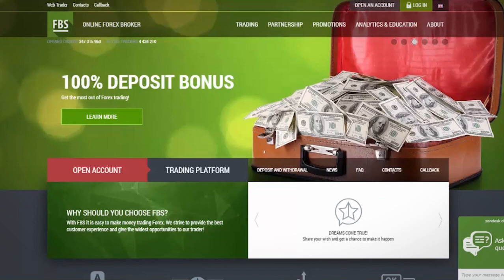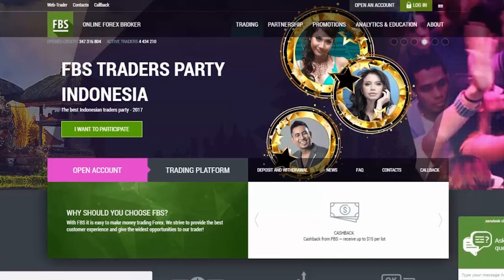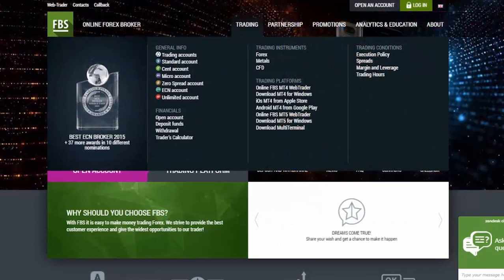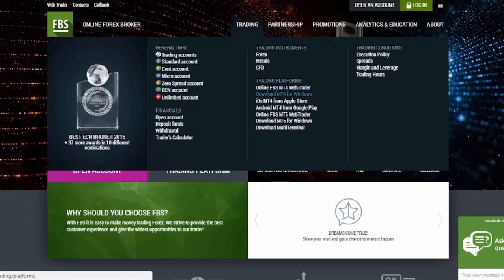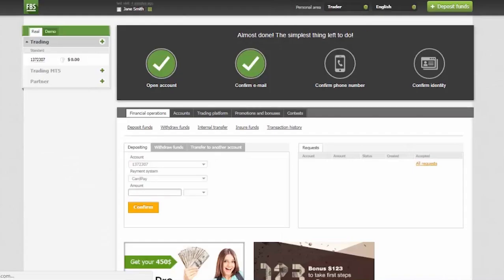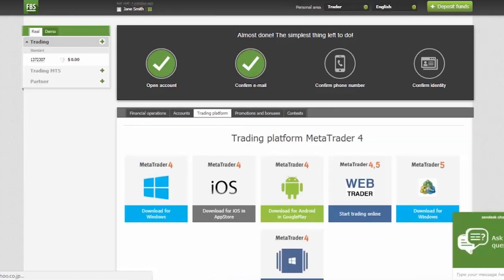You can download a trading platform using two ways. The first way is to download it from the website mbs.com. Click Trading in the top menu and then choose the platform below the trading platform's inscription. The second way is to download the software from your personal area. After you log in, click Trading Platform button in the middle of your screen.